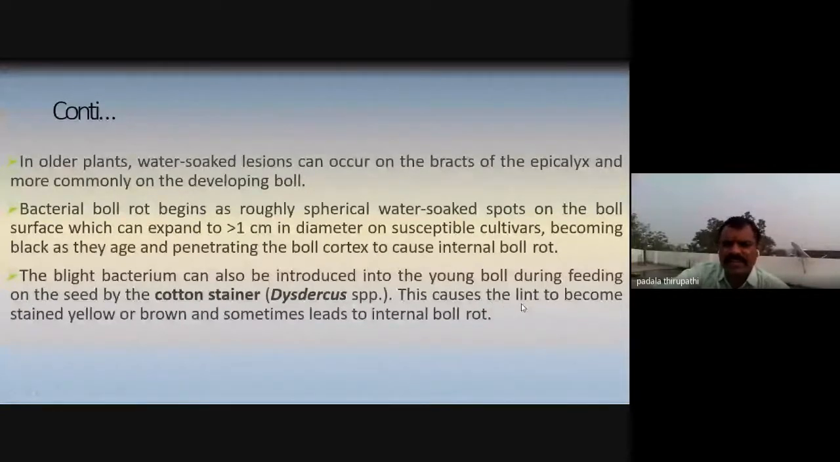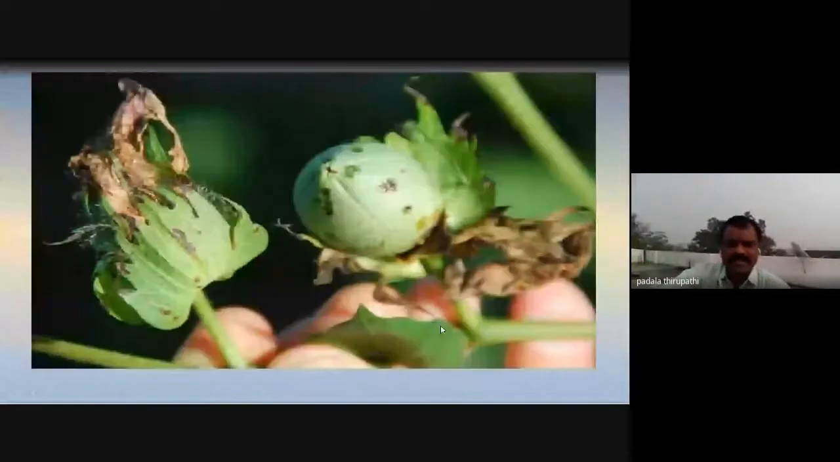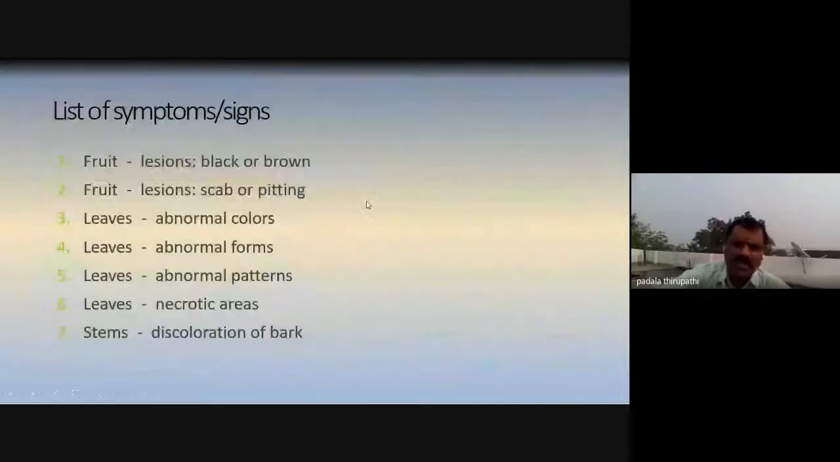The smooth lint becomes stained, meaning different colors, yellow, black or brown patches are observed on the lint of the cotton bolls. See here, at the inflorescence stage, how the cotton bolls look. The symptoms are observed on the fruit, leaves and stems.